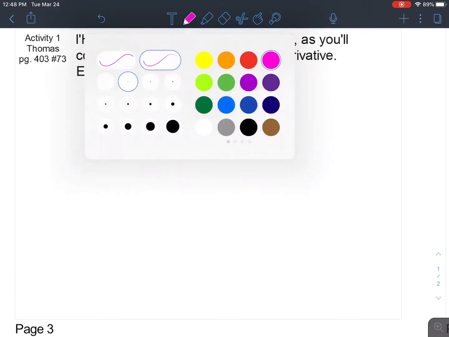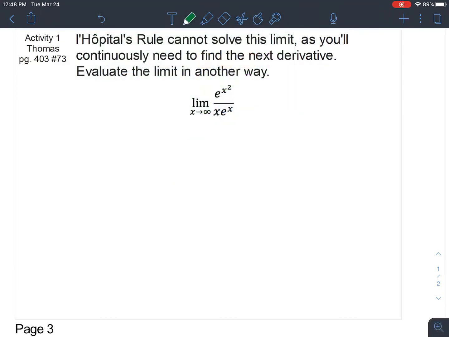Okay, so as I said, this one here, my recommendation is that you're going to need to use a negative exponent, and I'm thinking let's take that e to the x and let's move it up to the top. So if we were to do that, we would have the limit as x approaches infinity of e to the x squared times e to the negative x all over x.